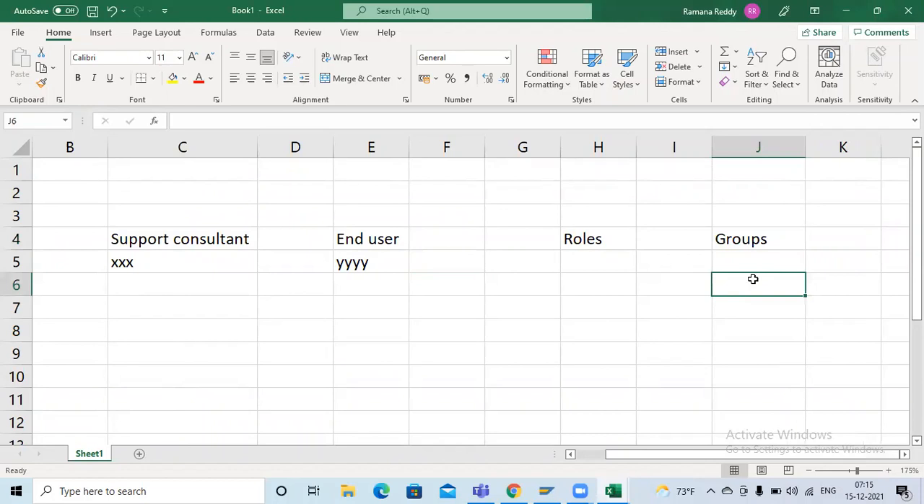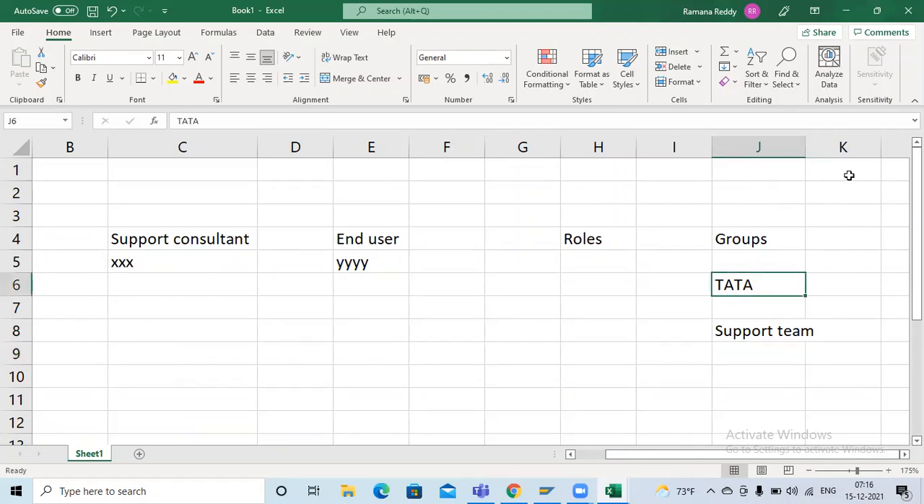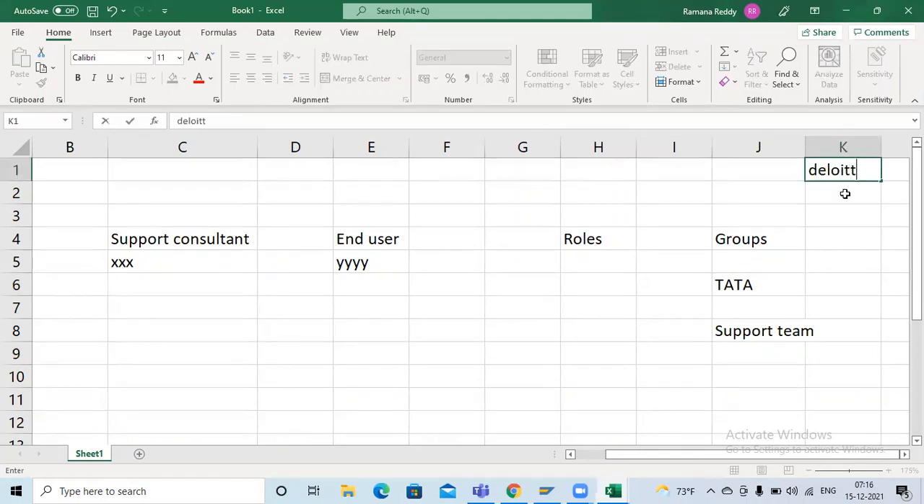Groups means, suppose there is one company, the company name is Tata. In Tata, multiple departments are there. Assume there is a support team. Tata is the production company. Deloitte is offering support for issues to the Tata company. It means Deloitte has taken the support project. So from Deloitte, six employees are working for the client Tata company.